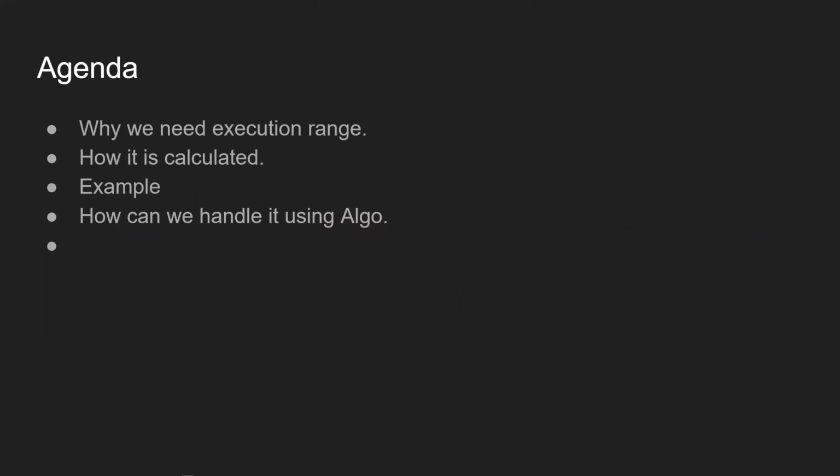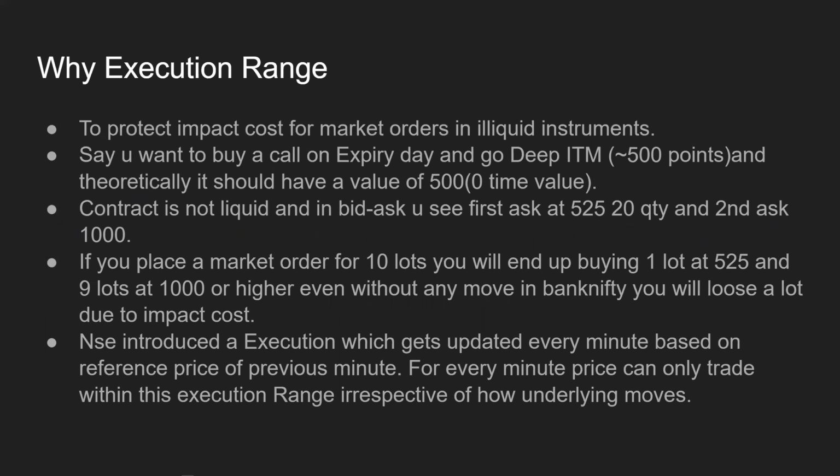So today's agenda is very simple. First, we'll talk about why we need execution range, how it is calculated, an example, and then how we can handle it using algo. So this execution range is needed to protect impact cost for market orders in illiquid instruments, right?